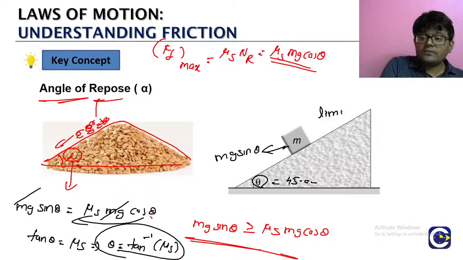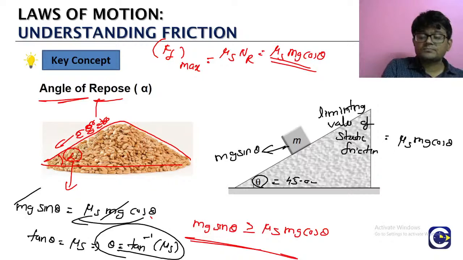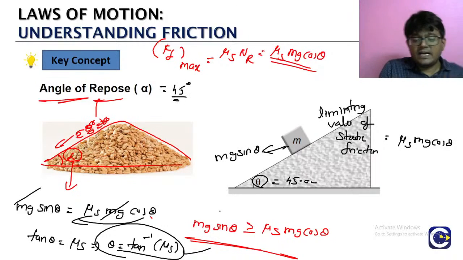What is the limiting value of static friction? It is mu s into mg cos theta. This angle of repose is alpha, right? This is the 45. If you increase beyond 45, see what is going to happen.